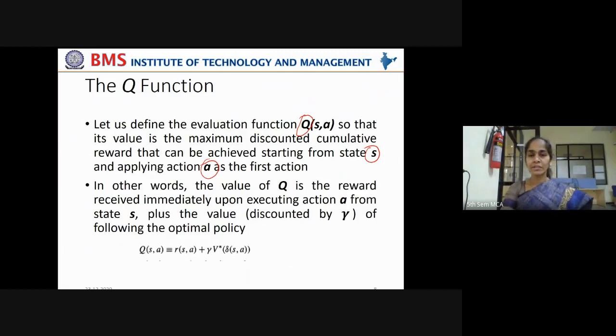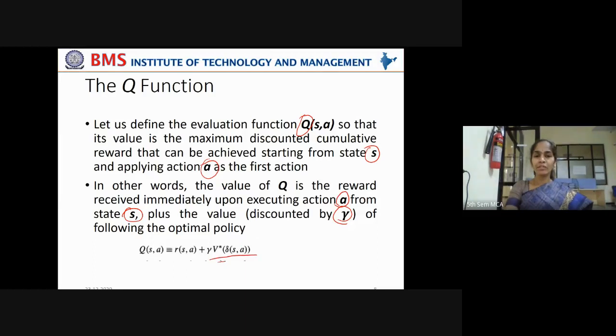Now, in other words, the value of Q is the reward which can be received immediately by taking an action from a particular state, upon executing action A from state S, plus the discounting factor, delay in the rewards of following, plus the value of following the optimal policy.